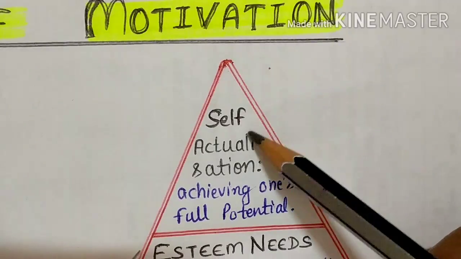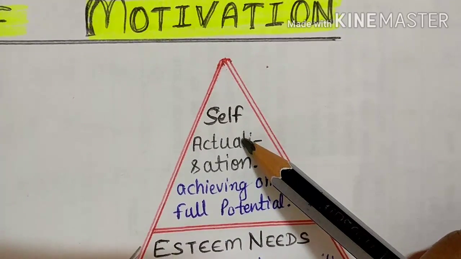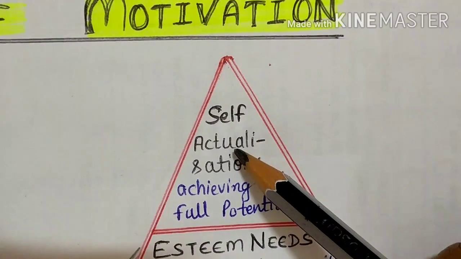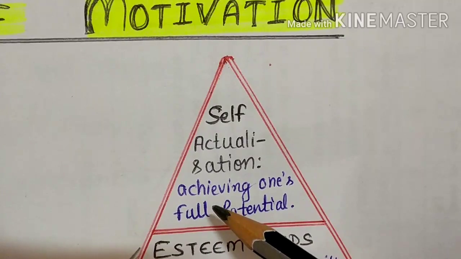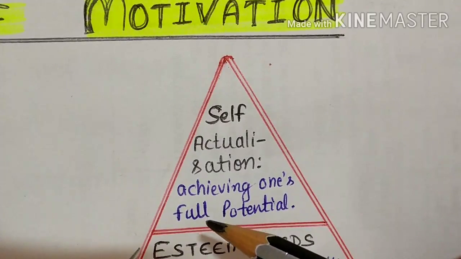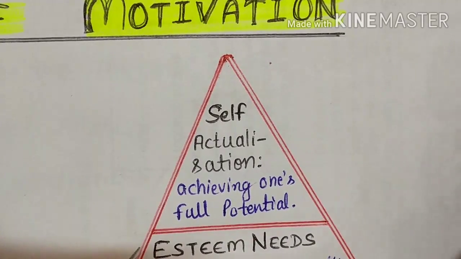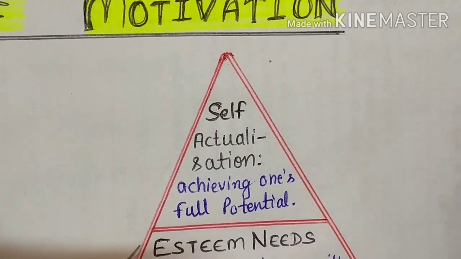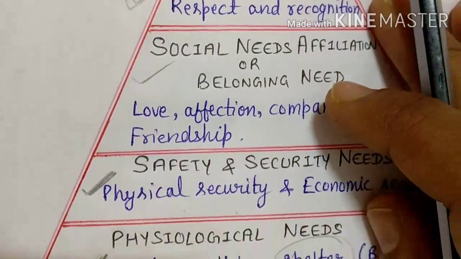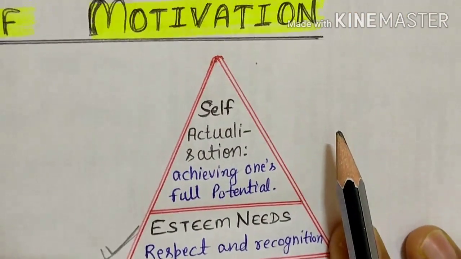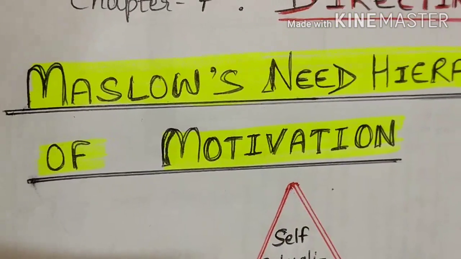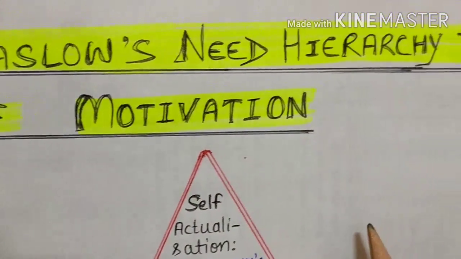Then only they come to this one need. What? Self-actualization need. This is the last need, the topmost. This need reflects the inner desire of the individual for personal satisfaction. So these needs are the reasons for the motivation of employees. These needs come under Maslow's needs hierarchy theory.